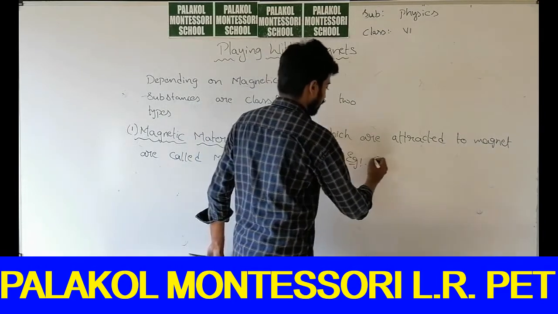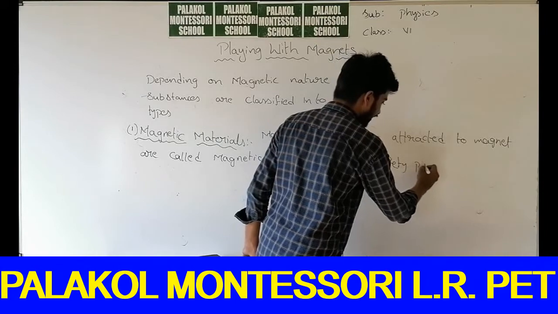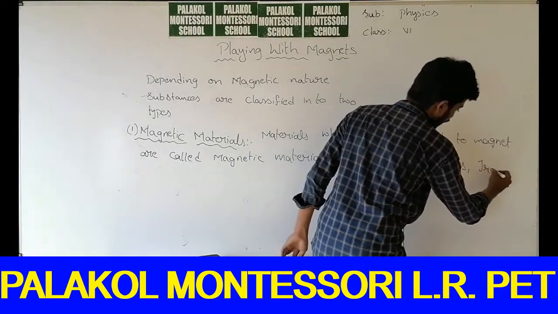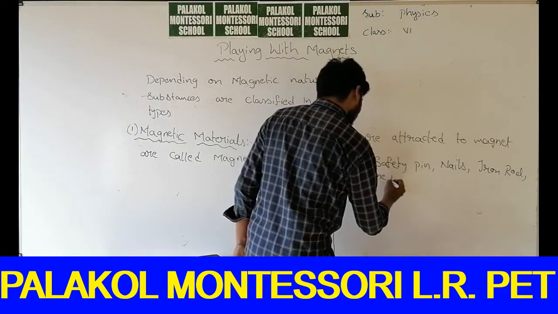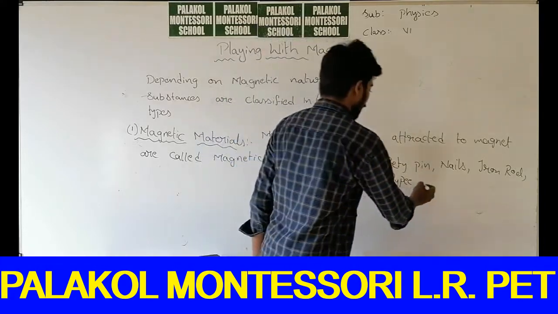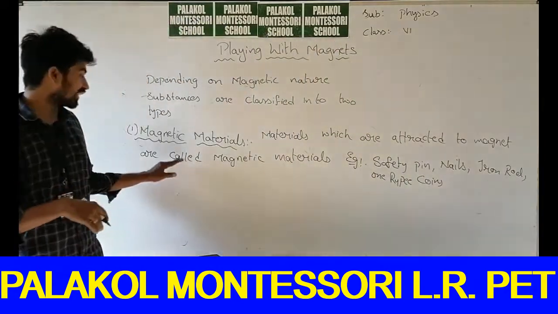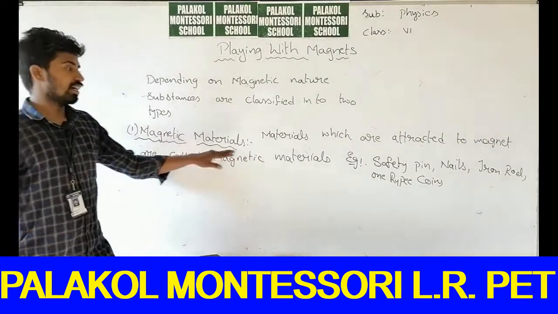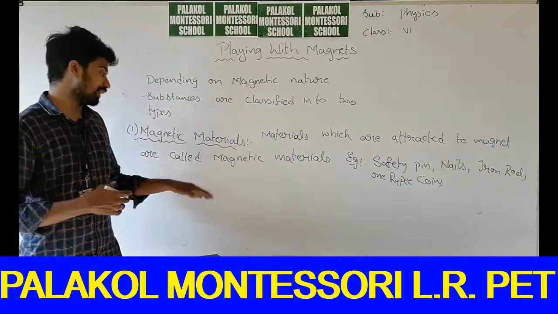Examples are safety pins, nails, iron rods, and 1 rupee coins. These will attract to the magnets. Hence, these are the magnetic substances, magnetic materials. What are magnetic materials? Materials which are attracted to a magnet are called magnetic materials.